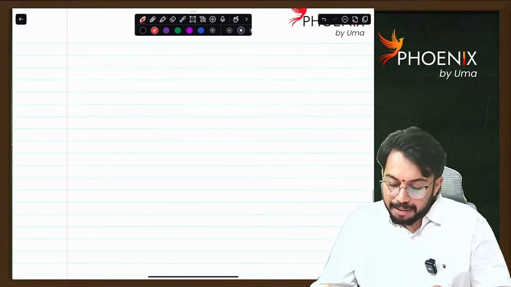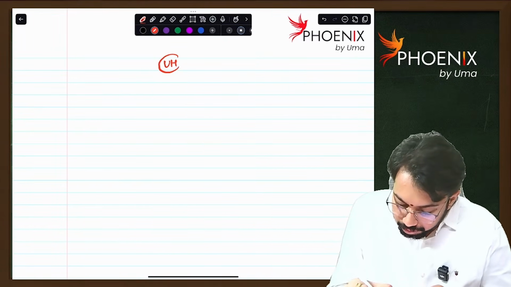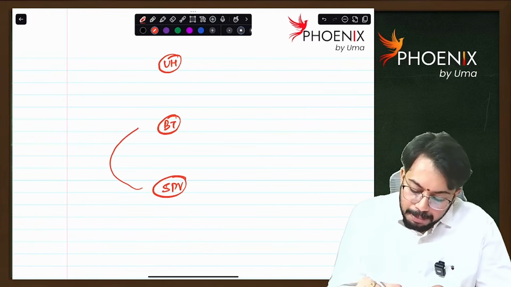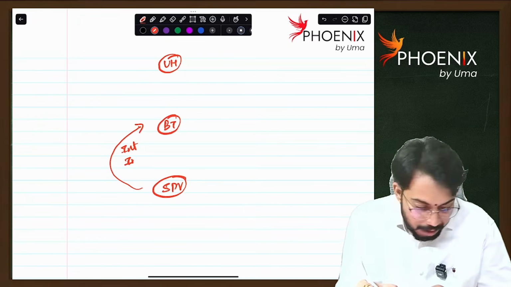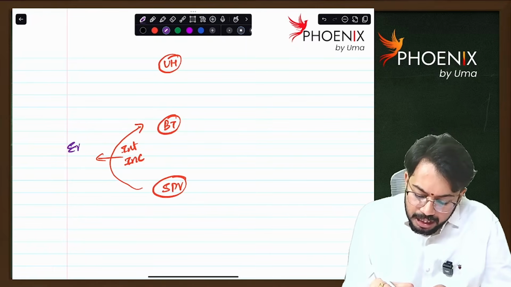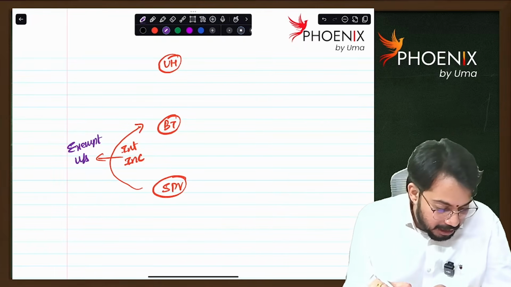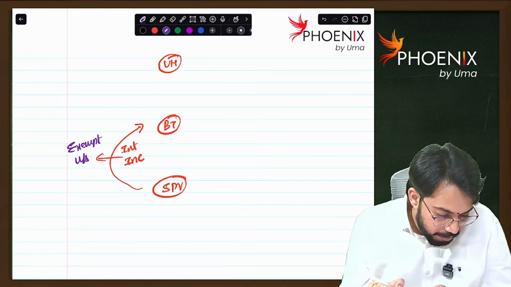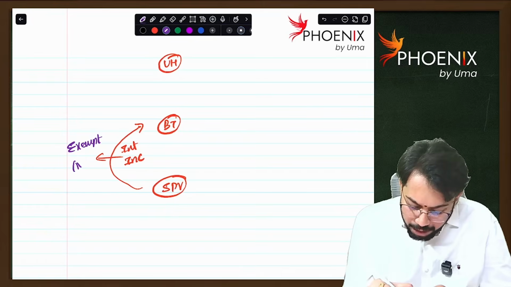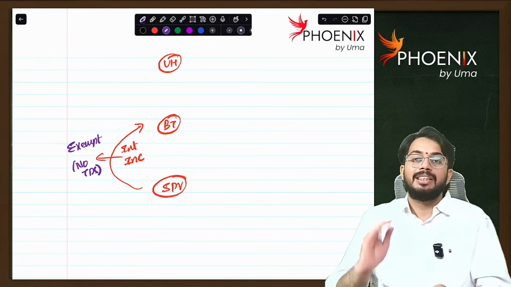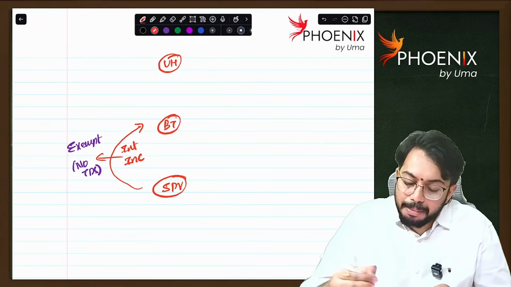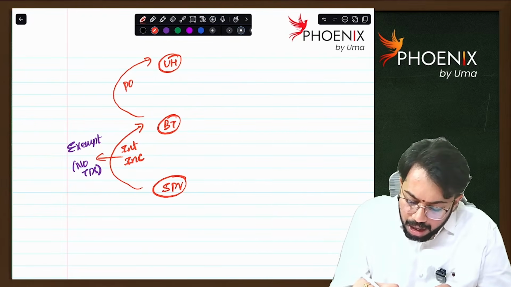Now, same concept: unit holder, business trust, SPV. This time SPV is paying interest income to business trust. Whatever interest income is paid to business trust, such interest income is exempt in the hands of business trust under section, and no TDS is required to be deducted. As that income is not taxable, that income is exempt, no TDS is required to be deducted. And the same interest will be passed on to unit holder, na.